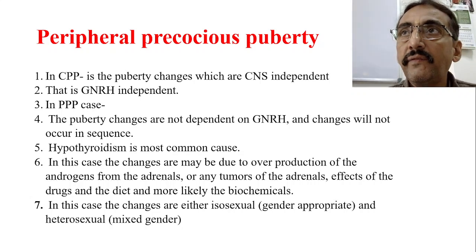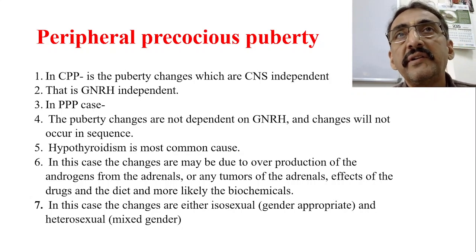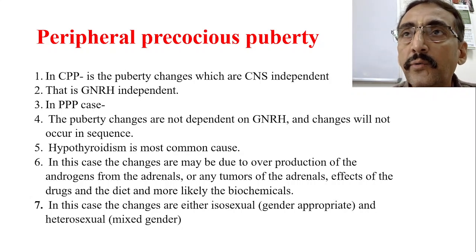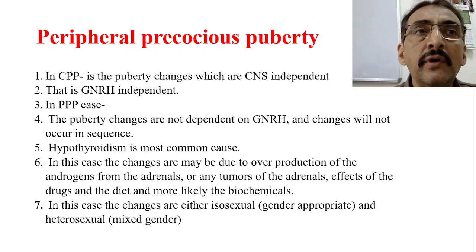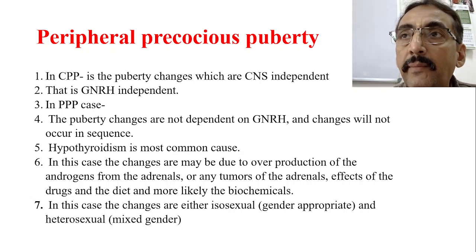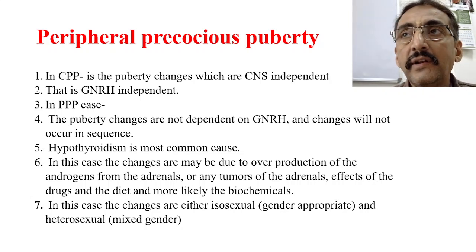But in case of peripheral precocious puberty, PPP, the puberty changes are not dependent on gonadotrophin releasing hormone, pituitary gland or hypothalamus. Rather, they are related to the adrenal gland, the mammary glands, the ovary, etc. Second, they will not occur in a sequence.